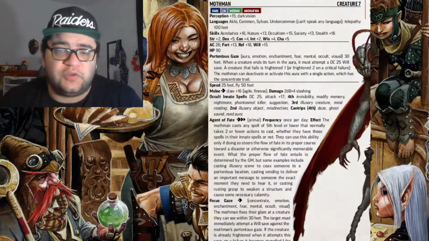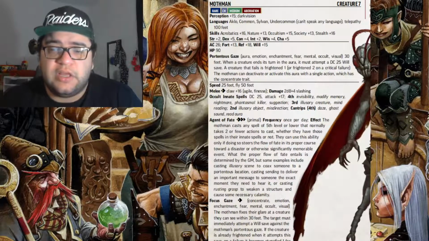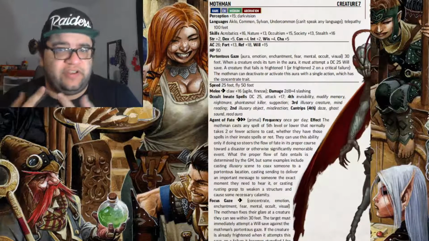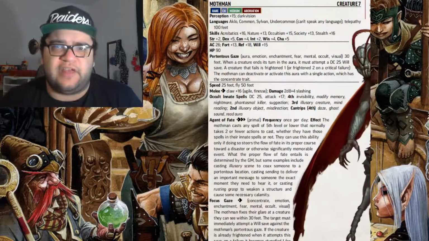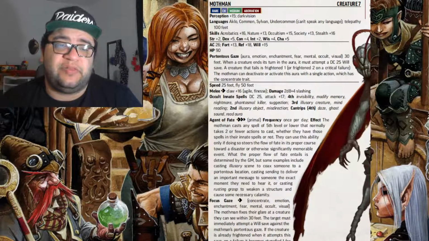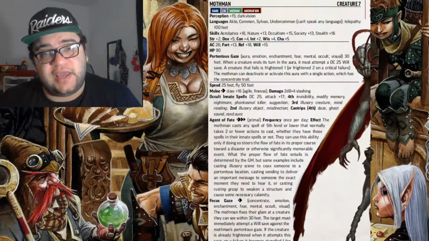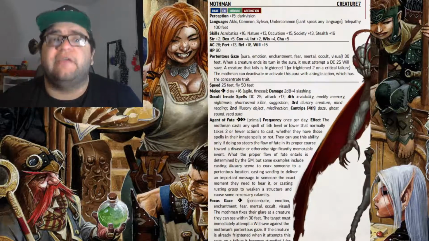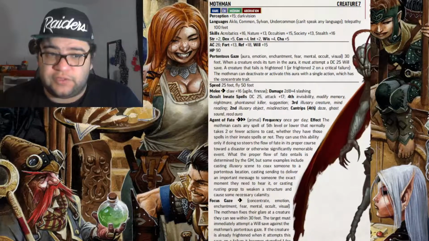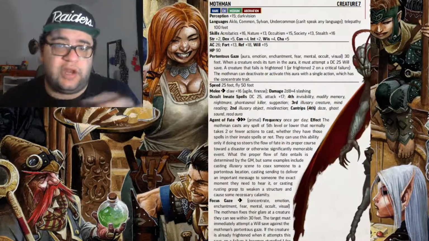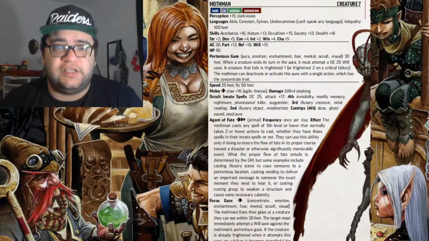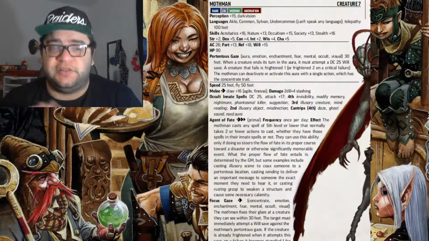The next one to really use is Phantasmal Killer. Phantasmal Killer will be the spell that brings the pain. It has high damage, and if you don't know how Phantasmal Killer works, its main effect is that if a player critically fails their save, they have to make a fortitude save, and if they fail that fortitude save, then the character dies. Like, straight up, they're just dead. They don't get another save, the character goes to 0 HP, and they're dead.